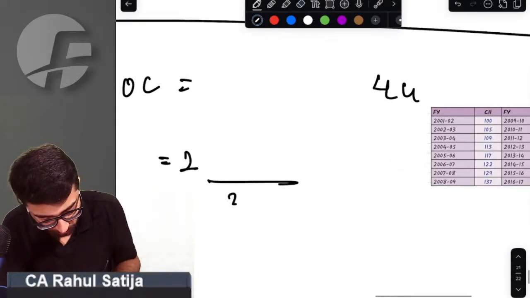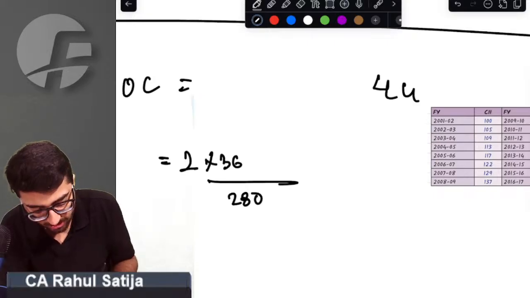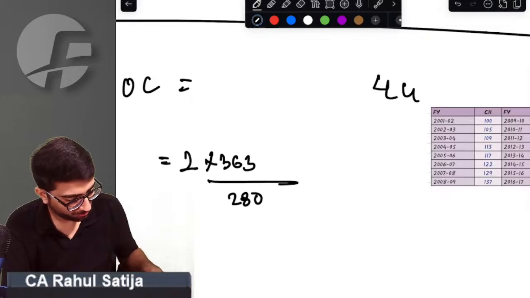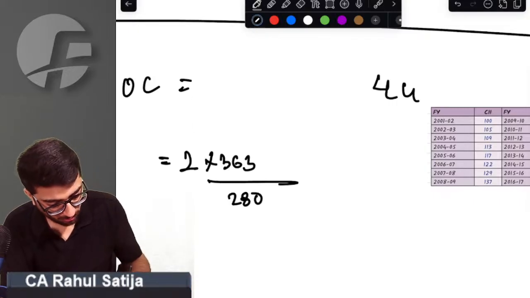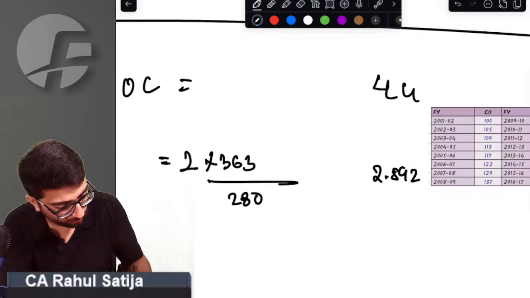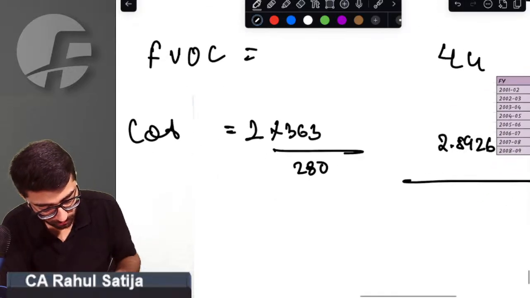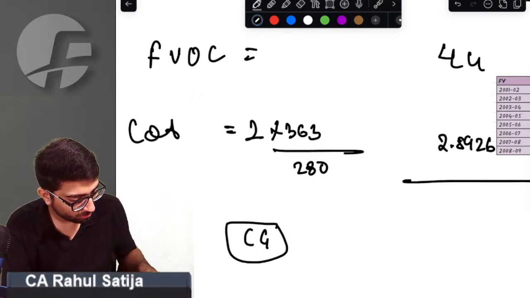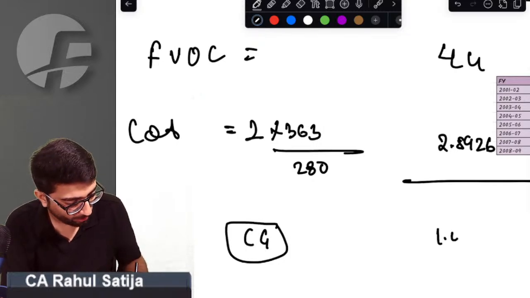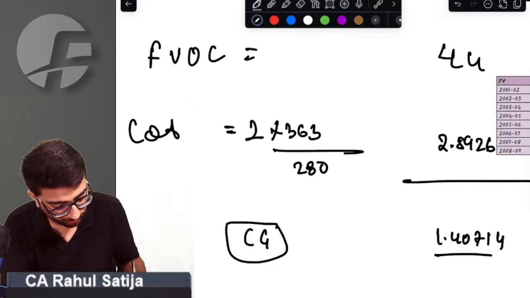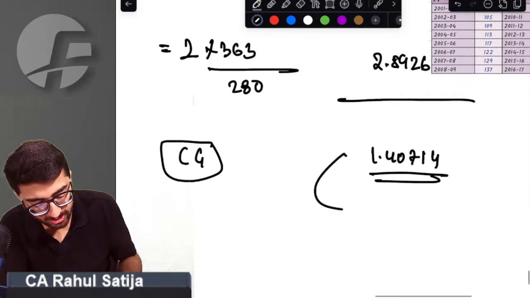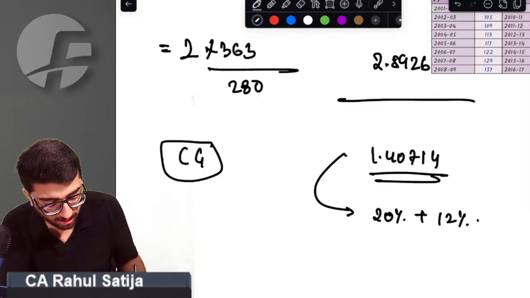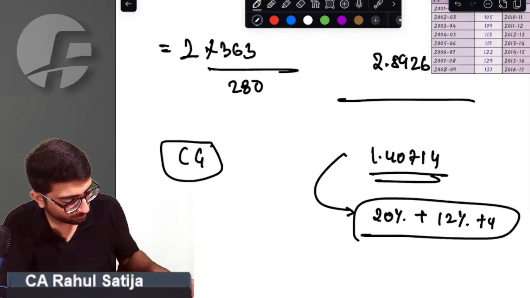280 into 363, yes sir, 2.5926. Capital gain in the hands of the firm will turn out to be 1.40714. Tax in the hands of the firm will be applicable at the rate of 20% plus 12% plus 4%.